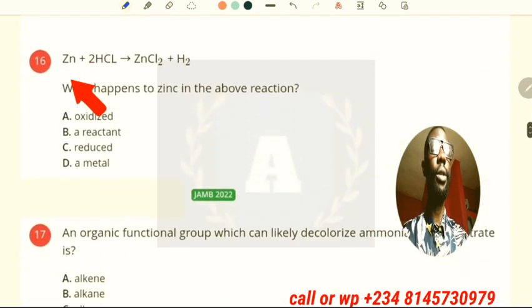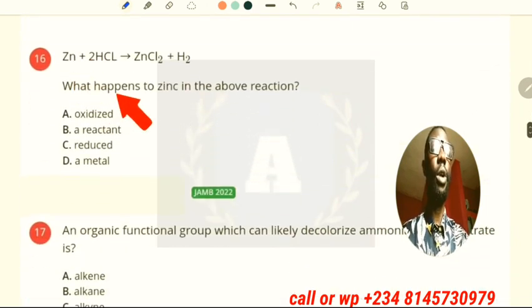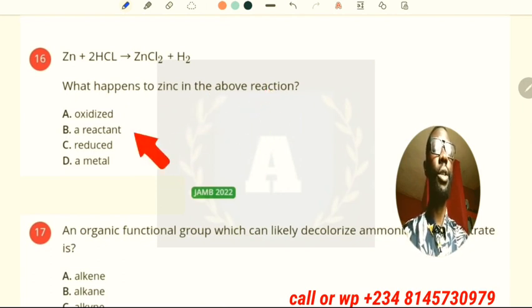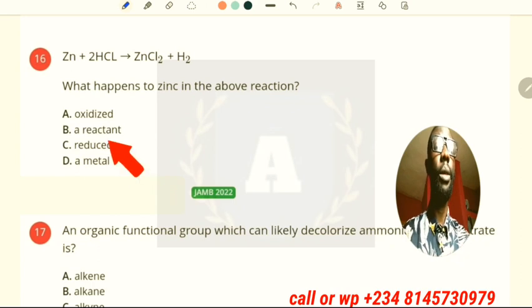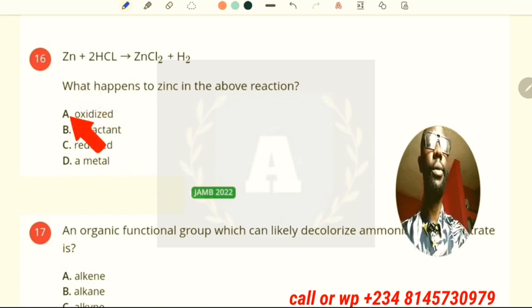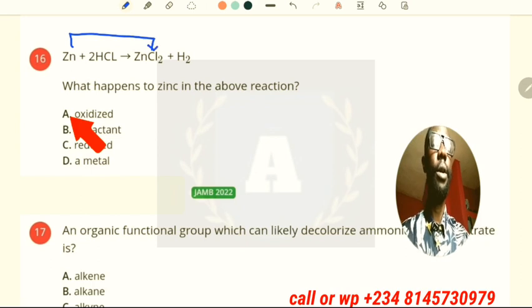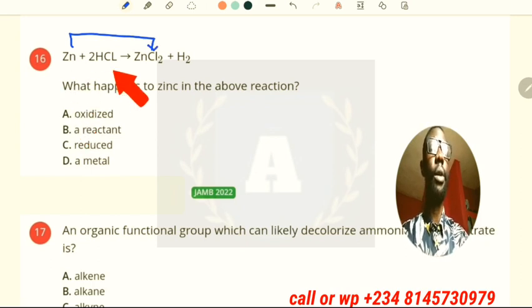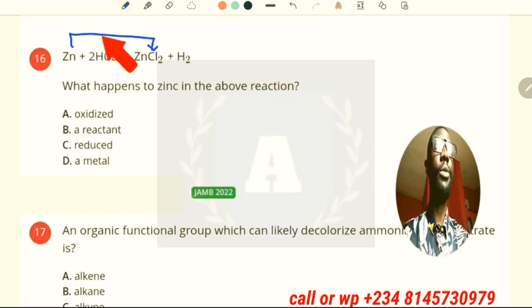Now quick one, in this reaction they ask, what happened to zinc in the above reaction? Is it oxidized, reactant, reduced, or metal? So now this is zinc here. It forms zinc chloride. From there, chlorine, an electronegative element, has been added to it.